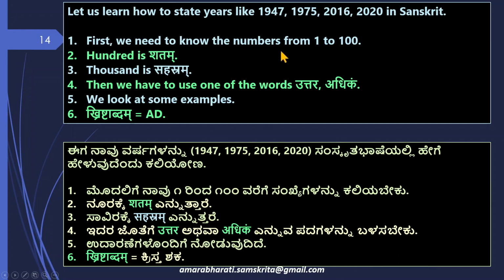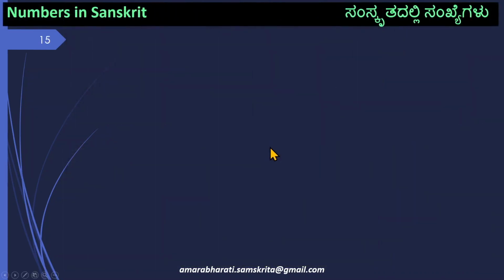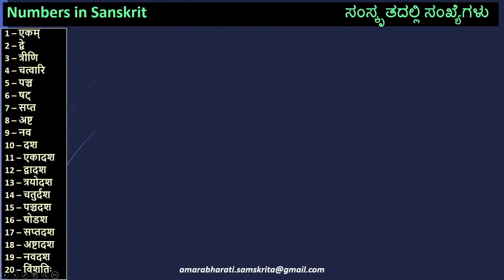First, we need to know the numbers from 1 to 100. 100 is Shatam, 1000 is Sahasram. Then we have to use one of the words Uttara or Adhikam to indicate beyond 100 or beyond 1000. We look at some examples, and then Krishtabdam is AD. That is the circa, whatever time we are measuring, 2022, 2023. That is called Krishtabdam. We look at a few examples. Before that, we look at the numbers. These are the numbers in Sanskrit.